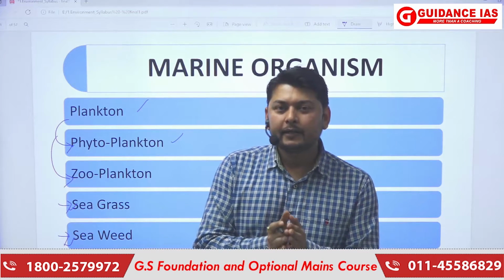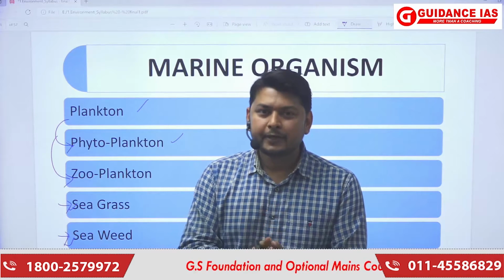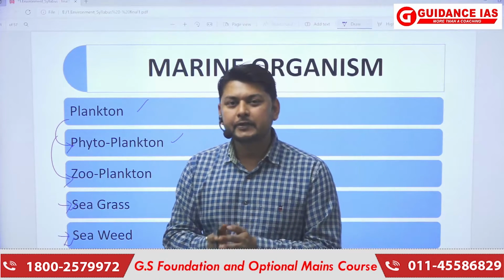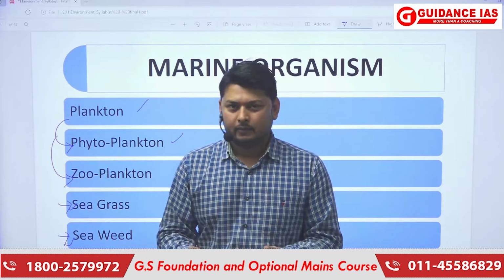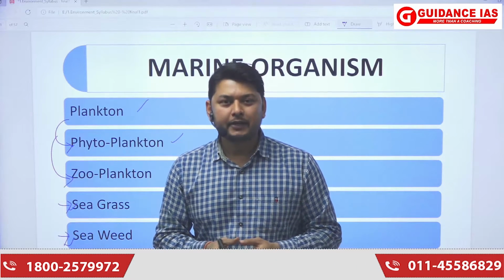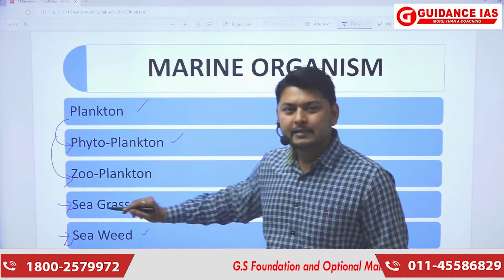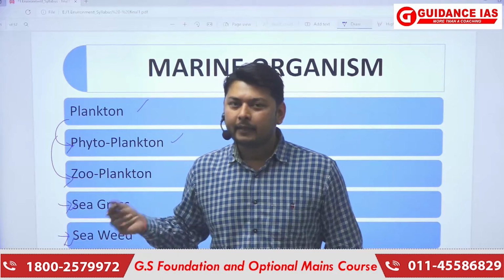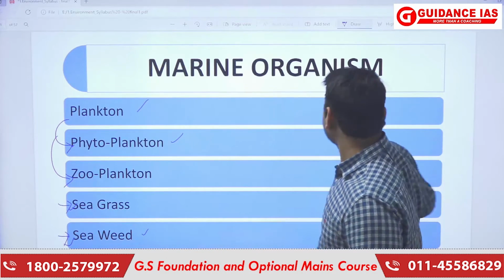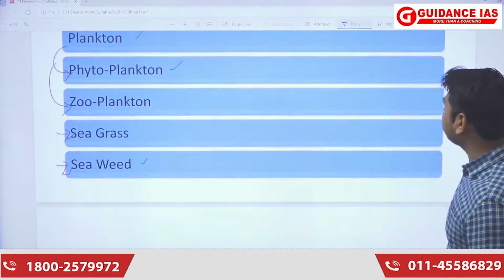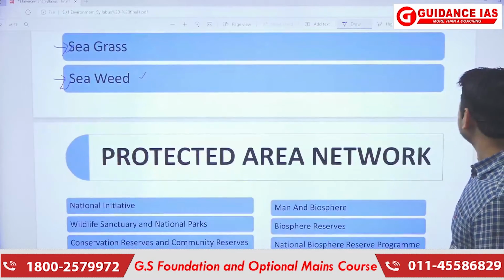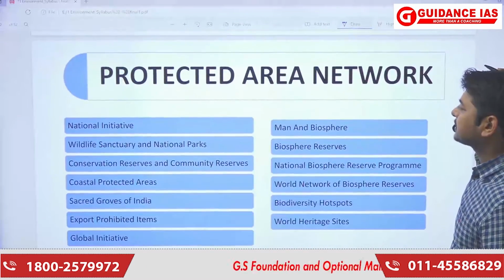So this will lead to nutrient deficiency and water deficiency in other original or endemic plants of that region. So this is the work of a weed, seaweed. The same thing happens in the marine ecosystem also. We will be seeing this marine ecosystem in more detail in further lectures.